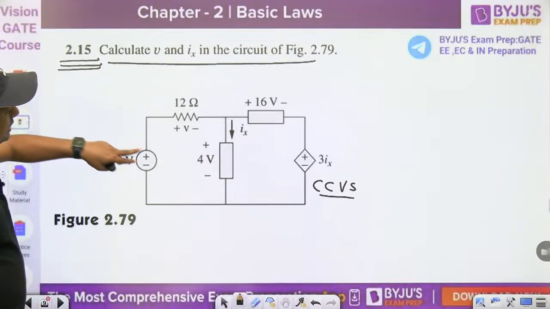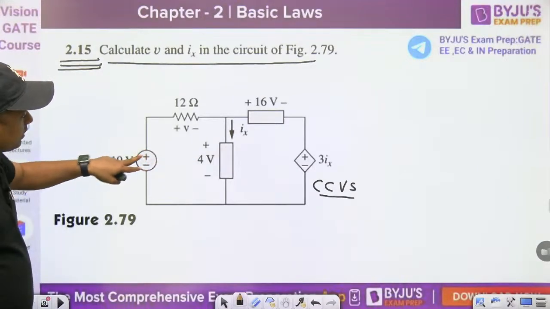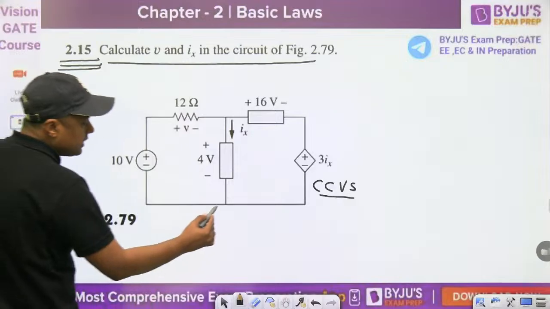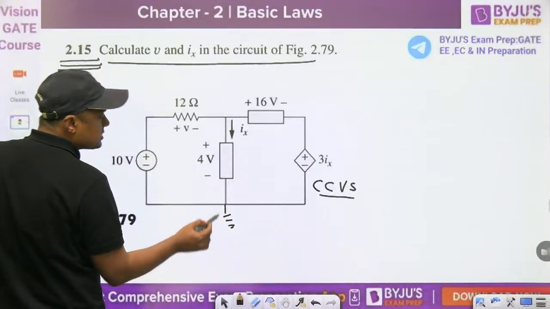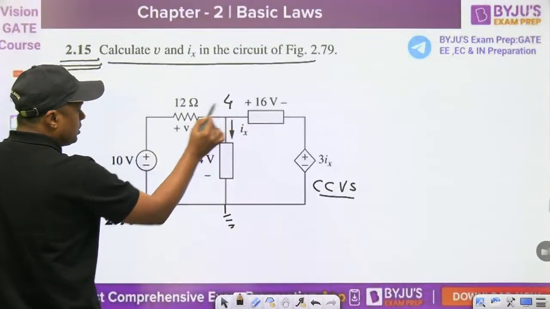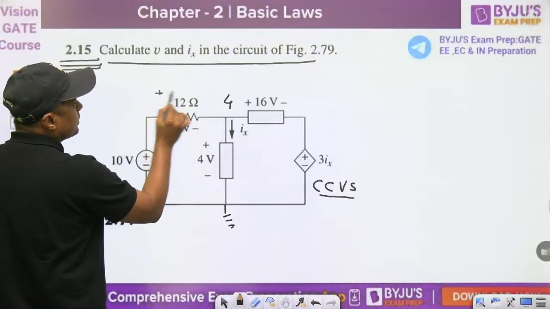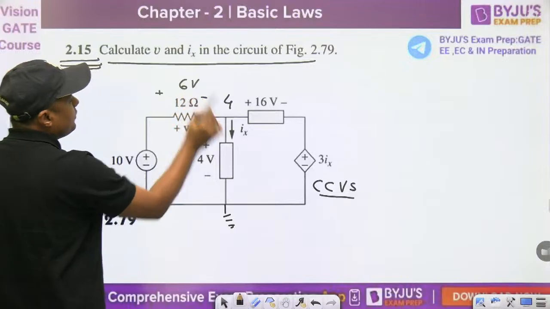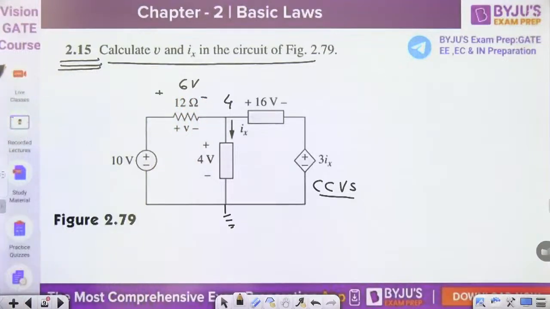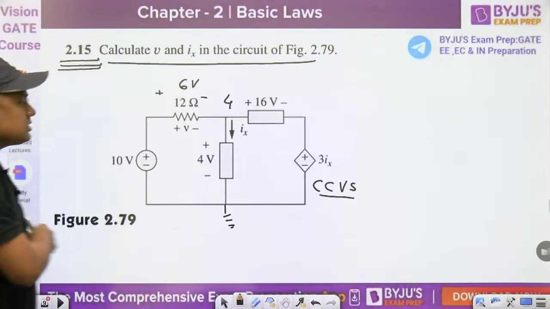Now this is the 10 volt, this is the 4 volt, means if we are taking it as a reference, so this is the 4 volt, this is the 10 volt, so 10 minus 4, what is the V? V is equal to 6 volt. This is V is equal to what? 6 volt, guys. Okay. Now this is the 4 volt we have.